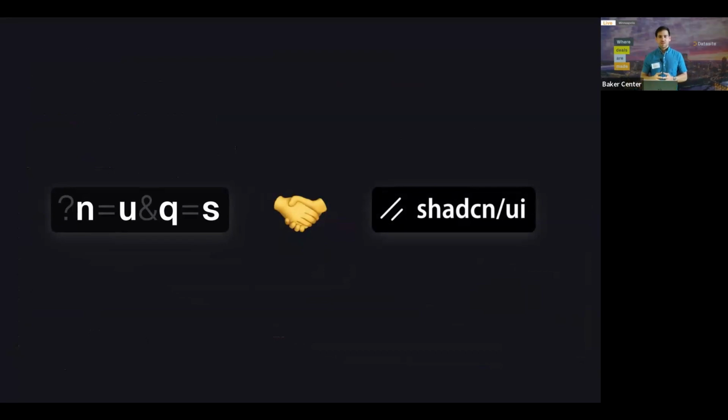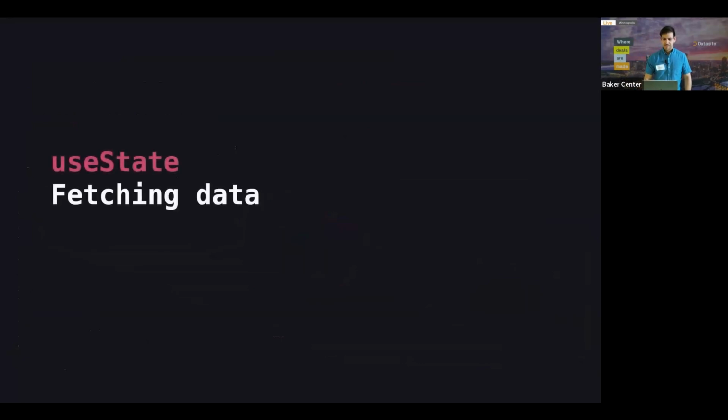So yeah, Nuqs is one of those great libraries that I recently started using, such as shadcn, where, amazing libraries, but weird names. It's a pattern, but yeah.